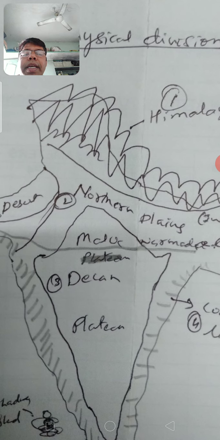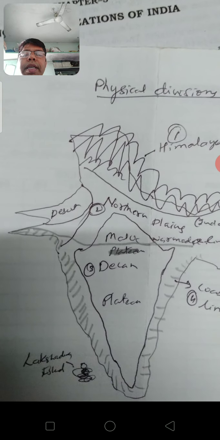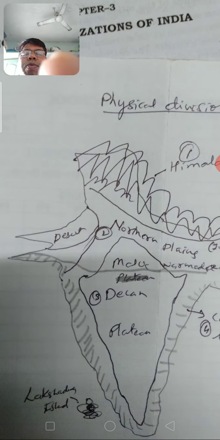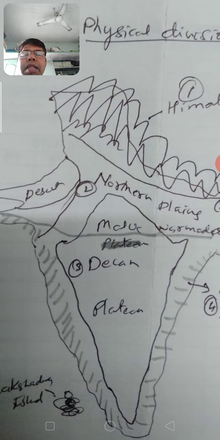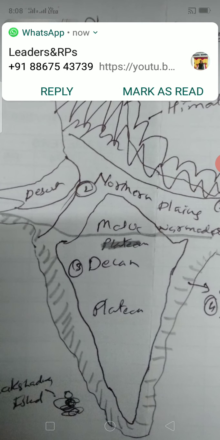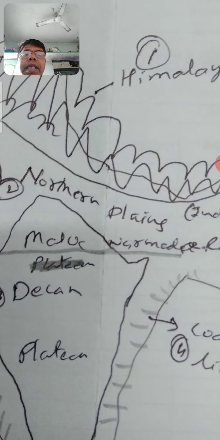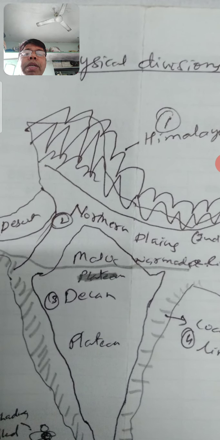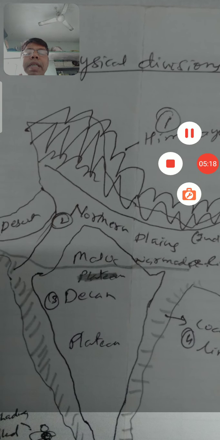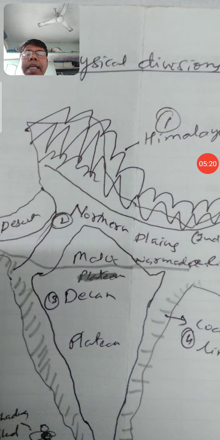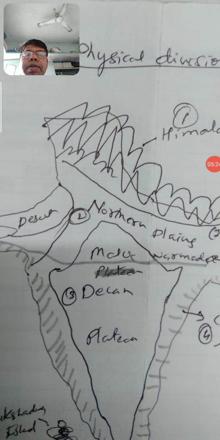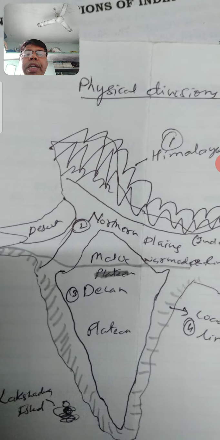Then here is the coastal area. See here, India has got a big coastal line from Gujarat, then Maharashtra, then comes Karnataka, Kerala, then here comes Tamil Nadu, Orissa, then till Bengal. We are having a big coastal line. Coastal line means the area which is very near to the sea. I hope you understood this.